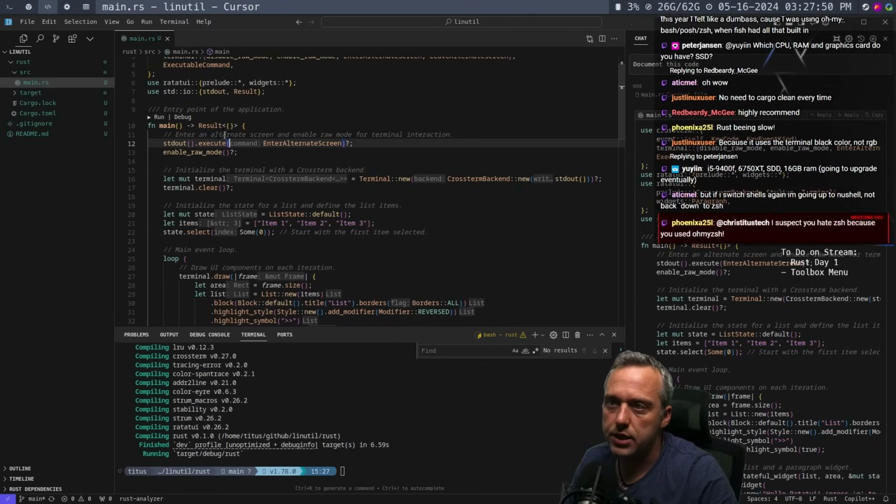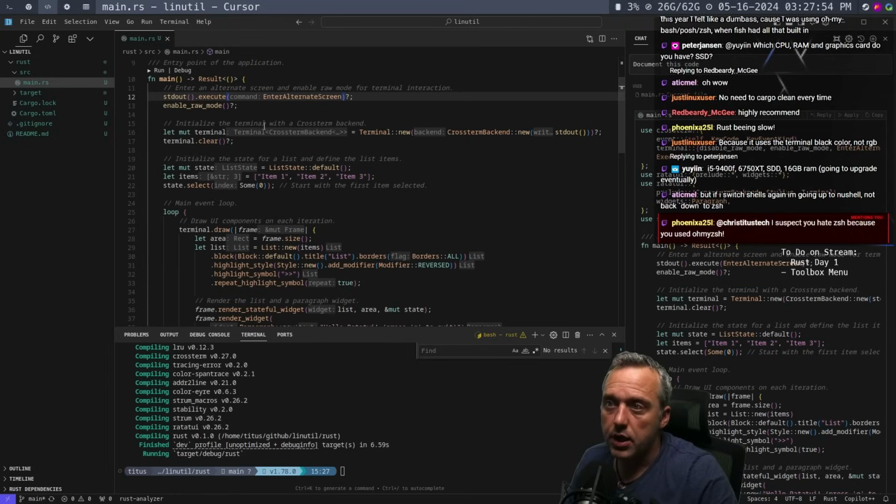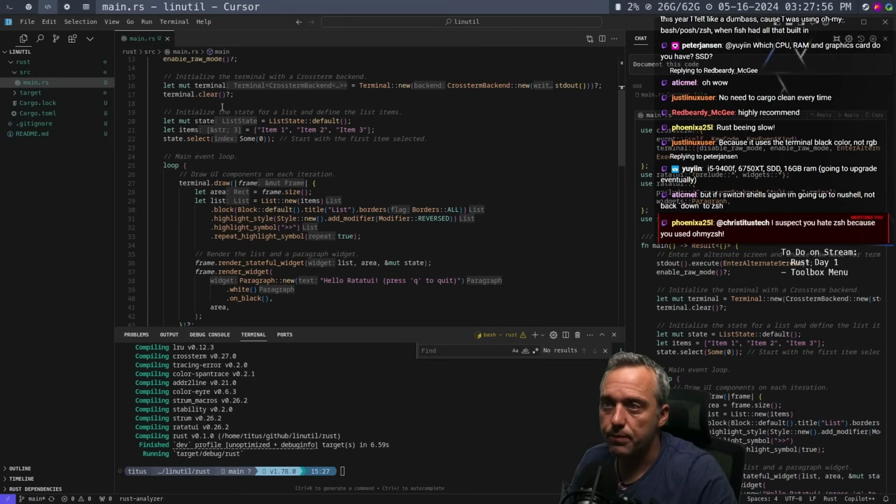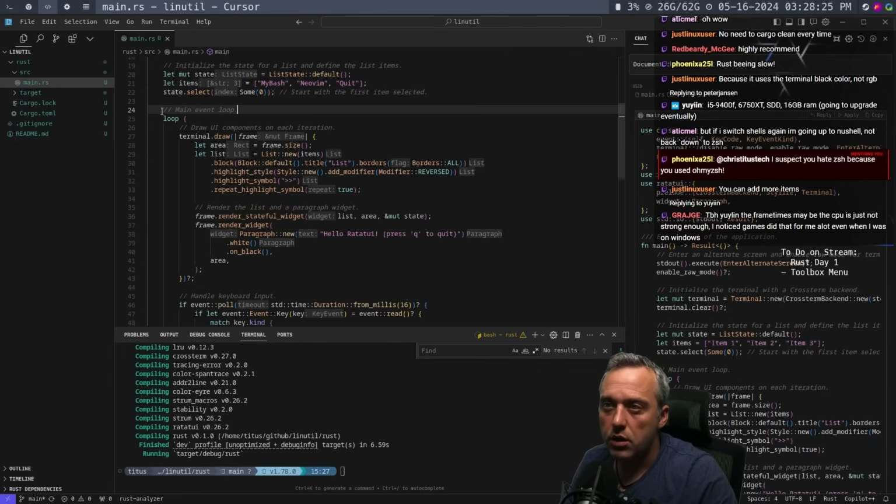So then we got enter an alternate screen, enable raw mode for terminal interaction, initialize the terminal with crossterm backend. Very clear. Initialize the state for a list and define the list items. So we got item 1, item 2. So then we go my bash, neovim, and then finally we're going to do quit. Okay. Then we enter the main loop, draw each UI component on each iteration.